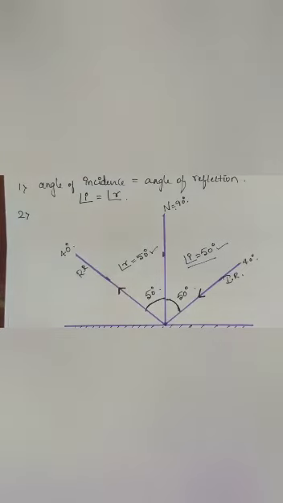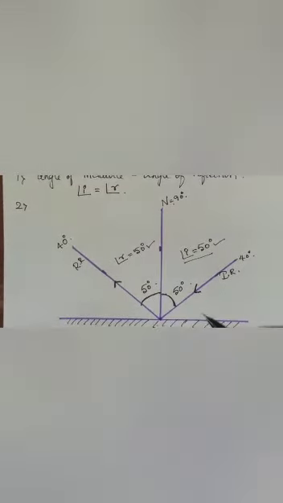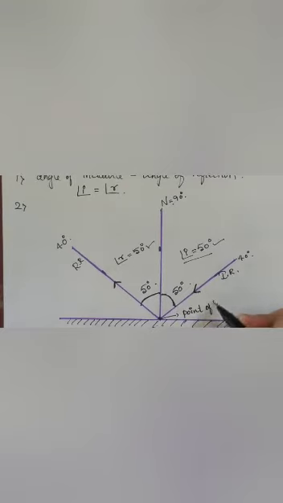Now let us go with the second law of reflection. Since you know this is the incident ray and this is the point of incidence, what does the second law of reflection say? The incident ray, the reflected ray and the normal to the point of incidence all lie on the same plane.